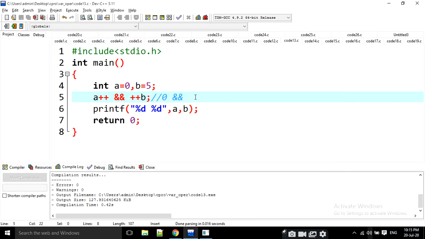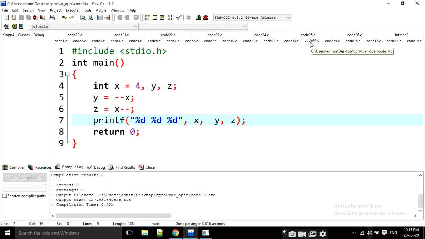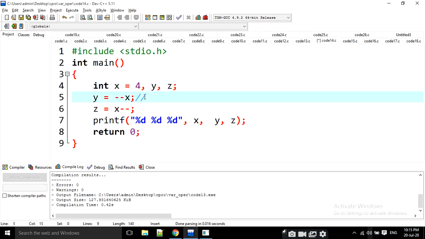Okay, moving into next question, that is 14. X is equal to 4, y is equal to, what happens here? This is a pre-decrement, right? That means first of all x is equal to x minus 1. Then x value is 3. Then it is going to be assigned to y. Okay?